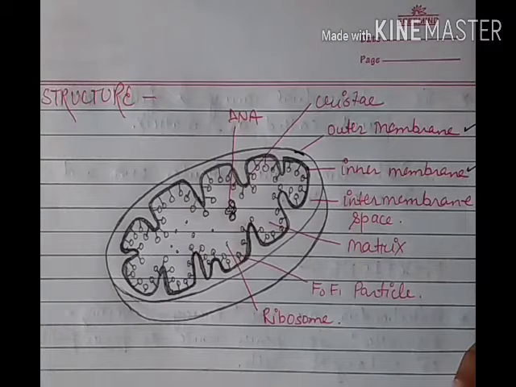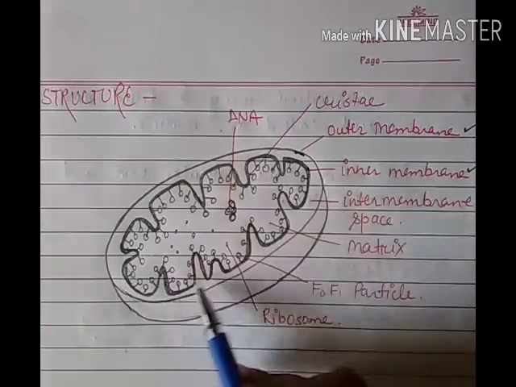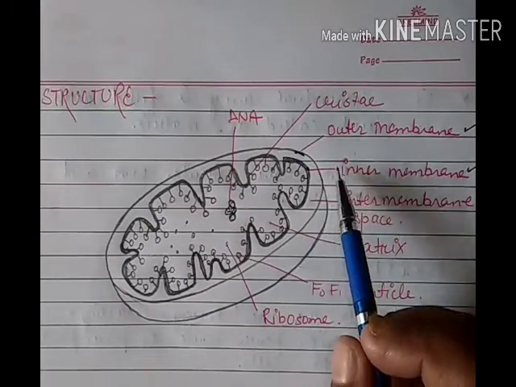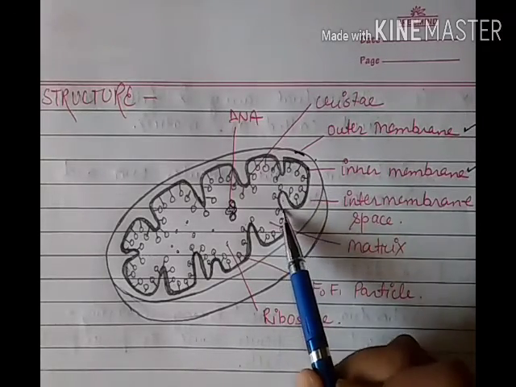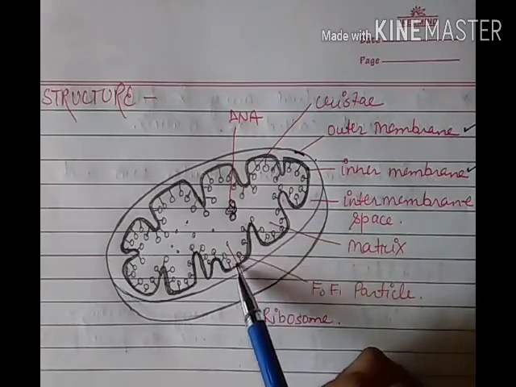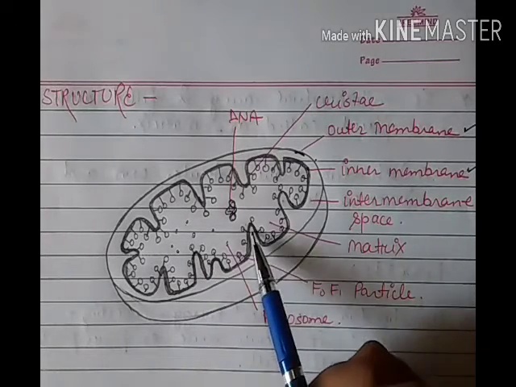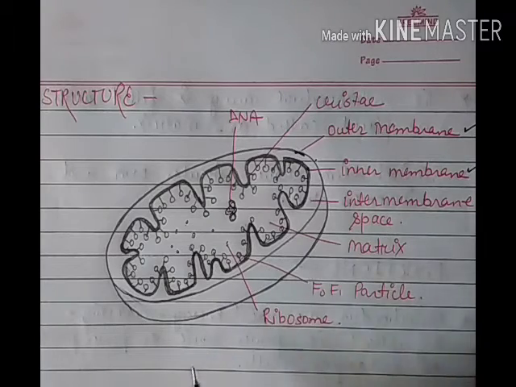The outer membrane is smooth and straight. It is not folded. But in contrast to the outer membrane, you will see the inner membrane is folded. It is not smooth. It is folded.